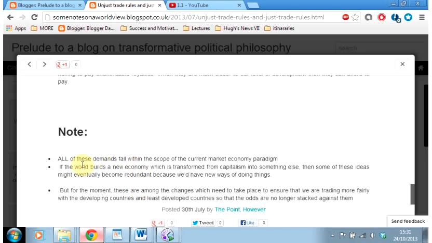Note, all of these demands fall within the scope of the current market economy paradigm. If the world builds a new economy which is transformed from capitalism into something else, then some of these ideas might eventually become redundant because we'd have new ways of doing things. But for the moment, these are among the changes which need to take place to ensure that we are trading more fairly with the developing countries and least developed countries, so that the odds are no longer stacked against them.